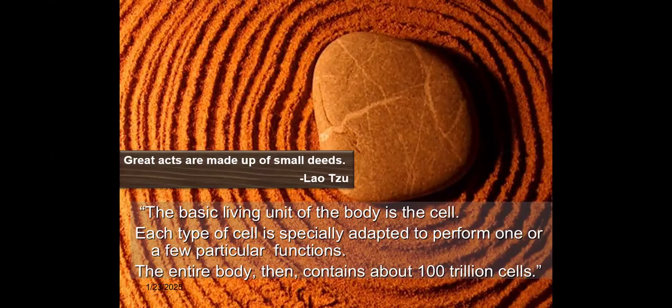According to a great scholar, great acts are made of small deeds. Similarly, the great and huge animals and living species are all made from a very small structure known as the cell. The basic living unit of the body is the cell. Each type of cell is specially adapted to perform one or a few particular functions. The entire body contains about 100 trillion cells.